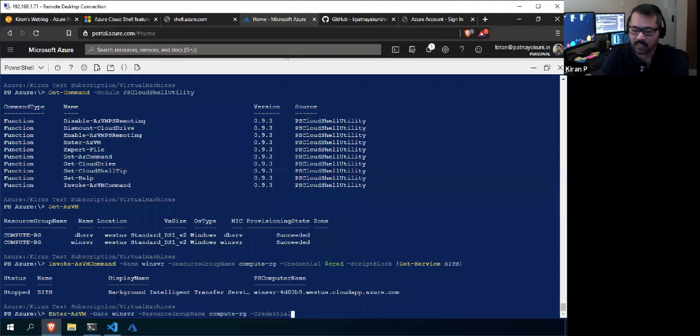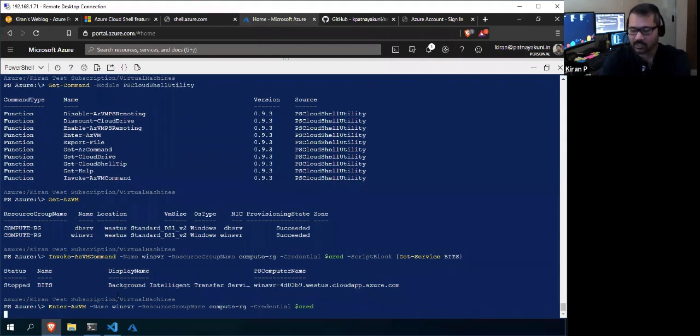So when you are outside of the domain, you need to pass the credentials, right? So these are all the credentials. With this, it will also take a minute or so, because it has to establish a connection, initialize that session, and then attach it to the current session. It will take a minute or so, but then it will give us a prompt where, if you run commands, it will run them on that remote server.